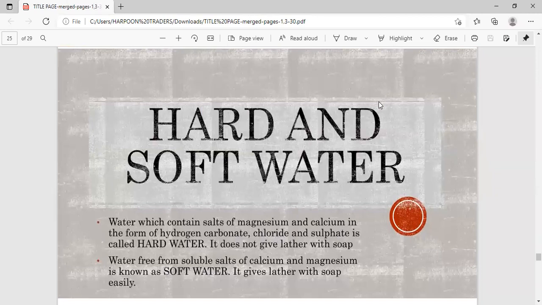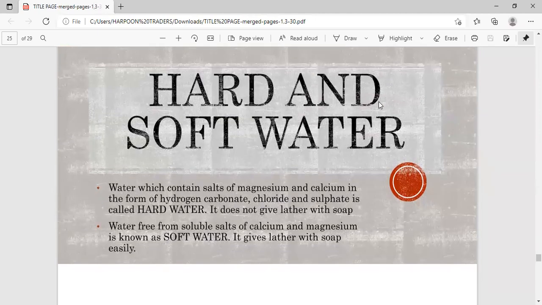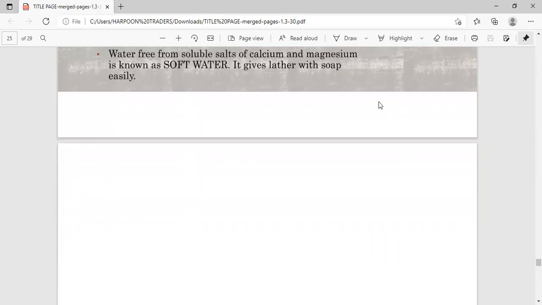Hard water and soft water. Water containing dissolved impurities of hydrogen carbonates, chlorides, and sulfates of calcium and magnesium is called hard water. It does not give lather with soap, hence it is called hard water. Water containing dissolved impurities in small quantities and easily producing lather with soap is known as soft water.